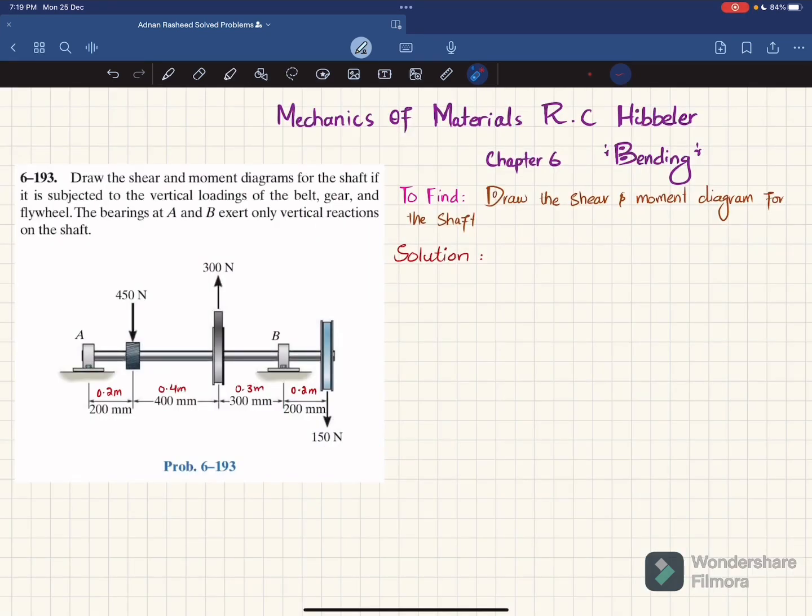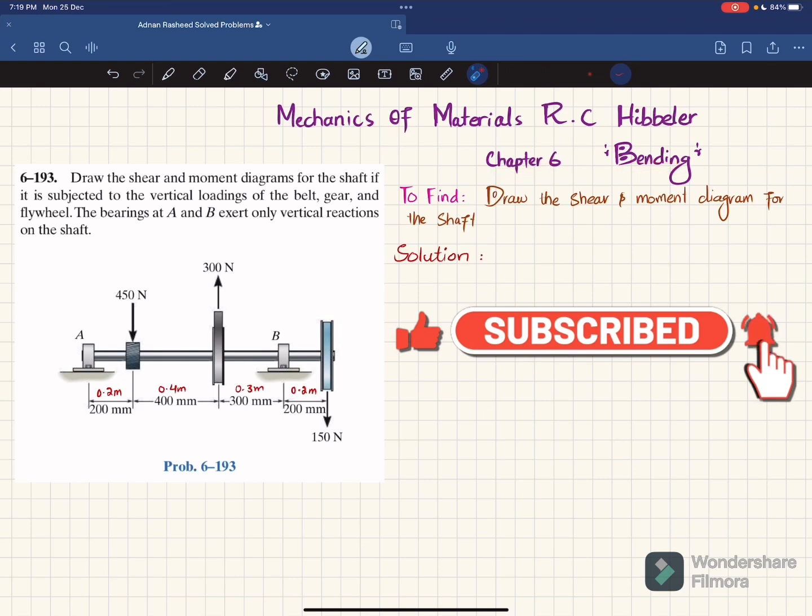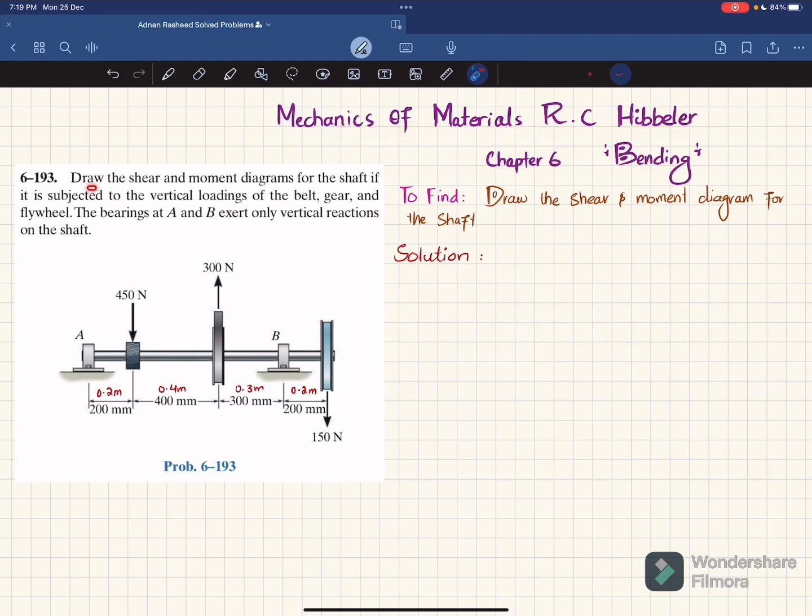Welcome back. In this video, we are going to solve problem 6-193, taken from chapter number 6, Bending, and the book is Mechanics of Materials by R.C. Hibbeler. The statement is: draw the shear and moment diagram for the shaft if it is subjected to vertical loadings of belt, gear, and flywheel. The bearings at A and B exert only vertical reaction on the shaft.